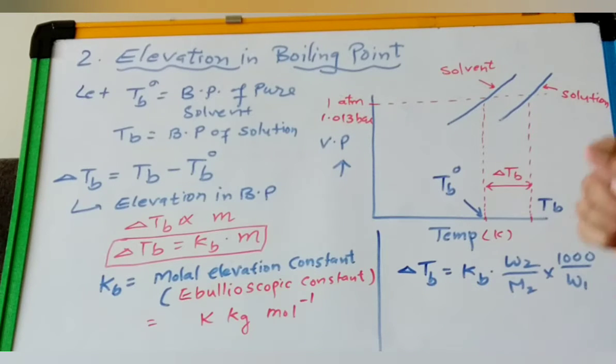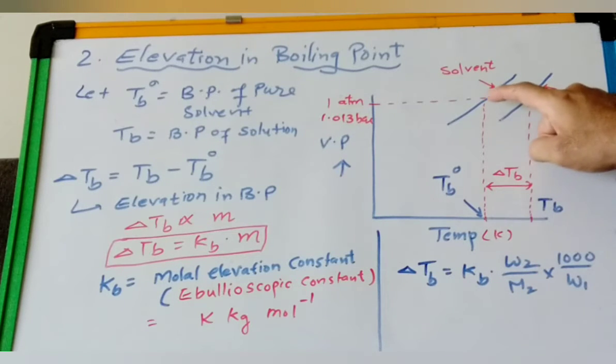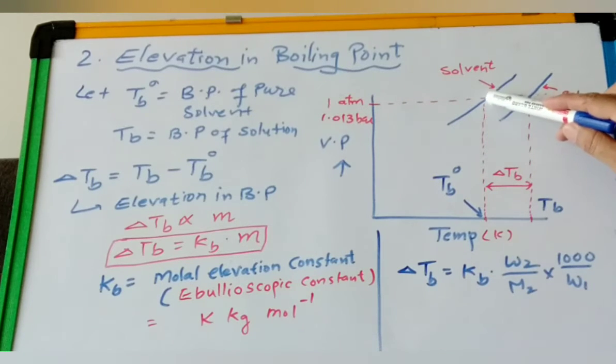Now when we take the pure solvent, then it should boil at 1 atm pressure. So this is for the pure solvent, right?